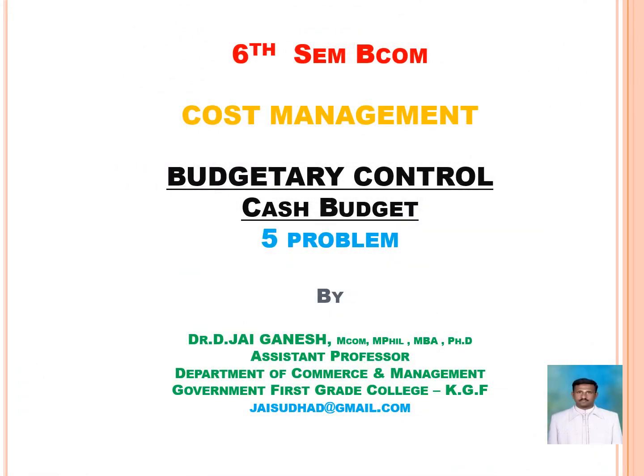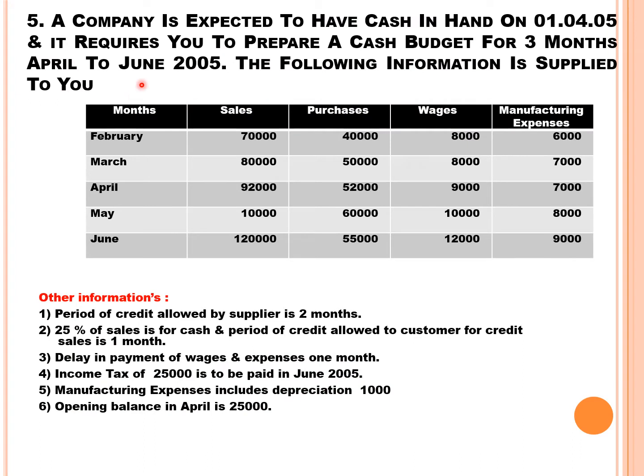Students, we'll look into the next question of cash budget. That's question number 5. A company is expected to have cash in hand on 1st April 2005 to the extent of 25,000. But 25,000 is given in the last adjustment. Opening balance in April is 25,000.